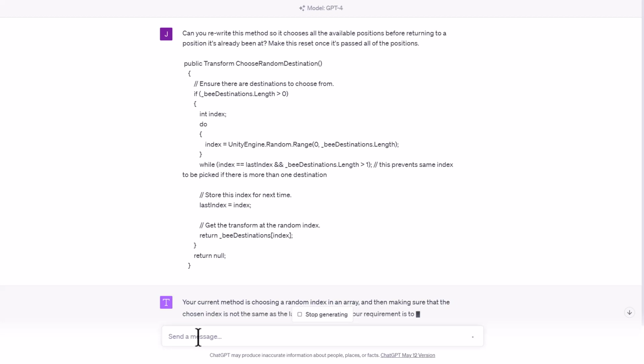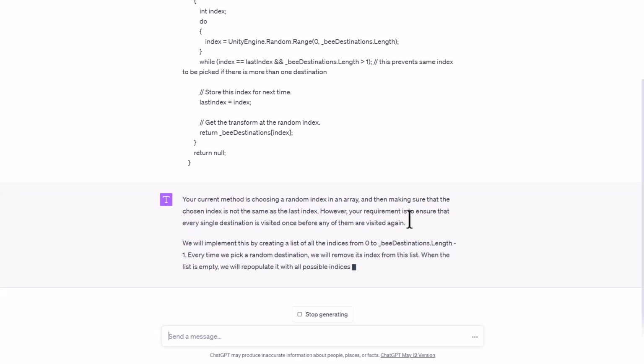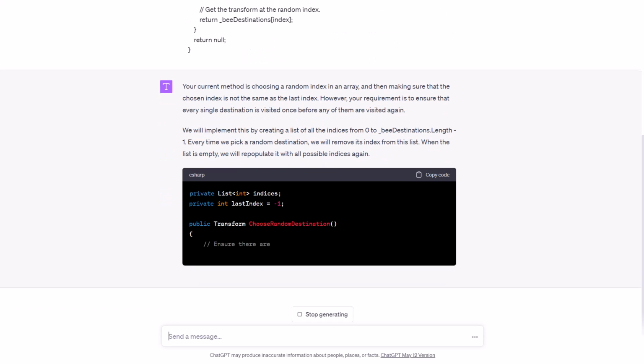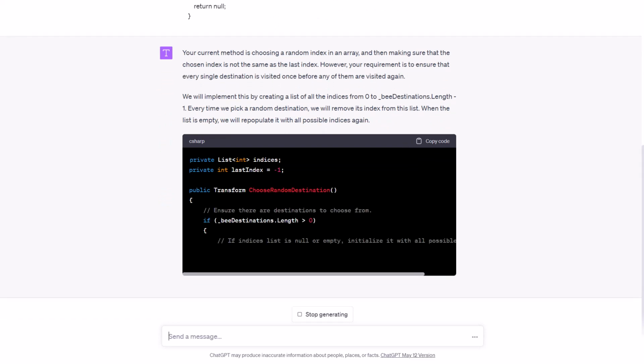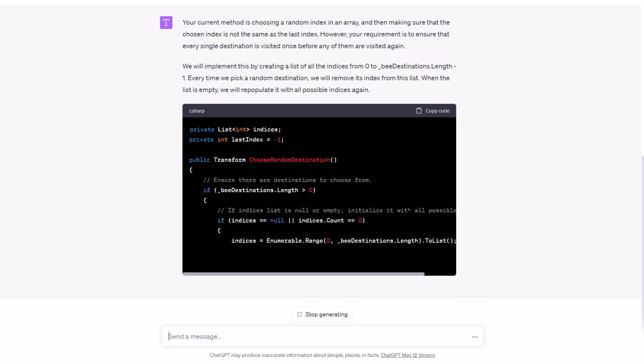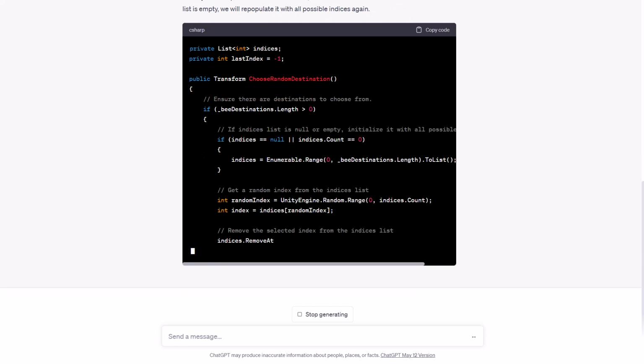So it says the current method is choosing a random index from an array and making sure the chosen one isn't the same. But my requirement is now changed and I want to make sure that they've all been visited. So it says that we can do this by creating a list of indices from 0 to length, and every time we pick a random destination, we'll remove the index from that list. So here we can see, what is it writing here?